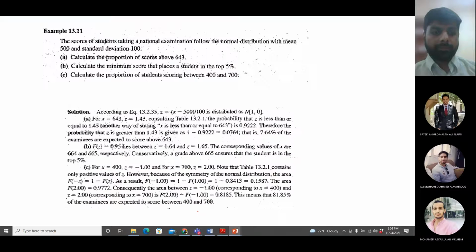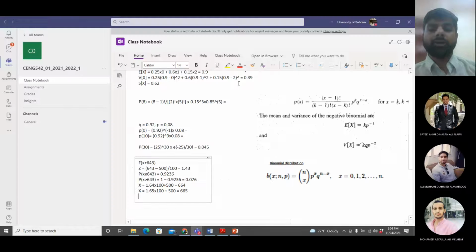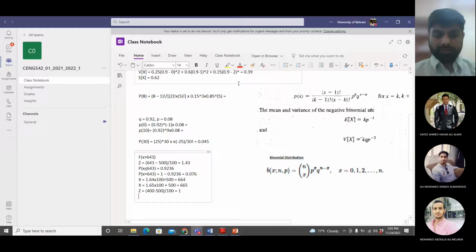The third part: calculate the proportion of students scoring between 400 and 700. Again, these are the x values. First of all, I will convert them into z values. The z value for 400 is 400 minus 500 divided by 100. This is minus 1.